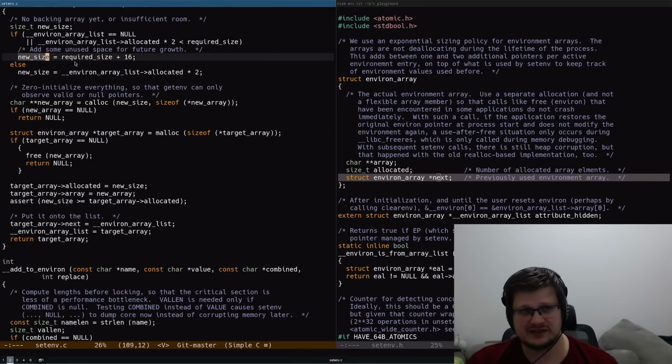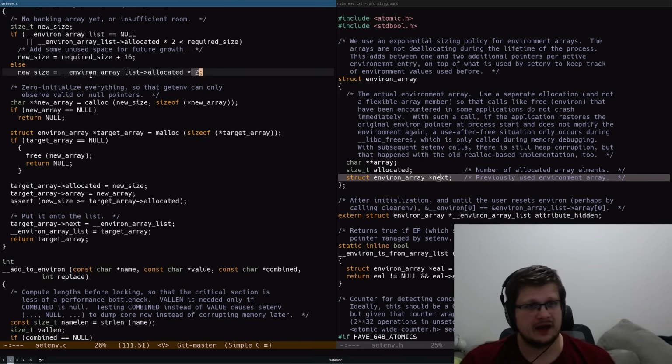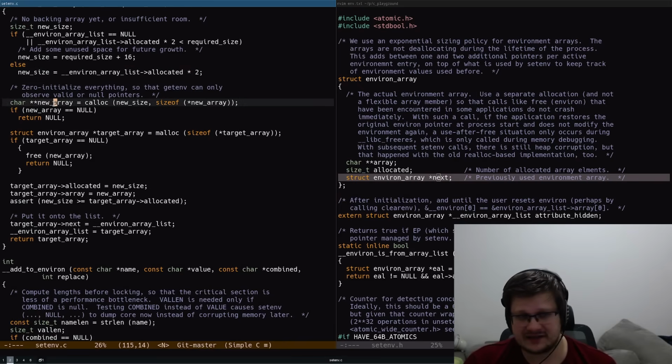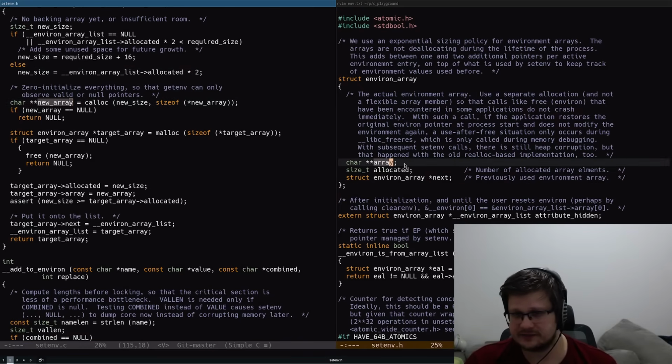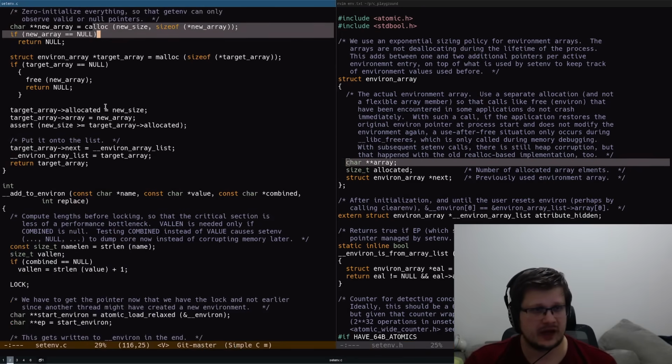It gets a new size that is a little bit more than the existing size. It zero initializes a new array that gets put over here into a new environ array.